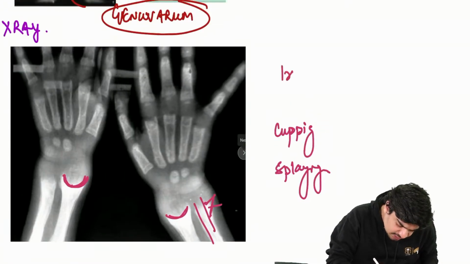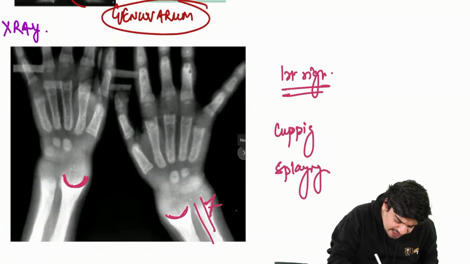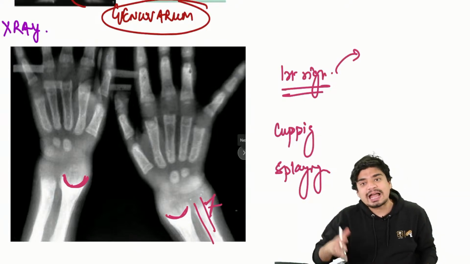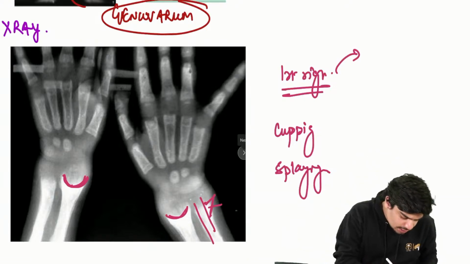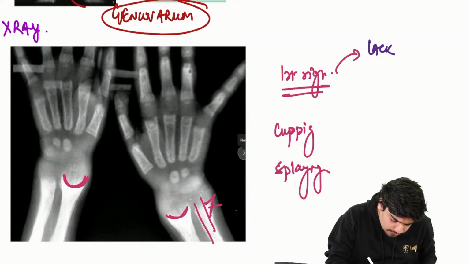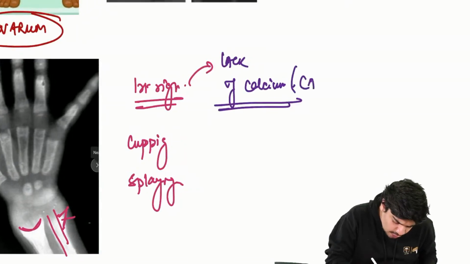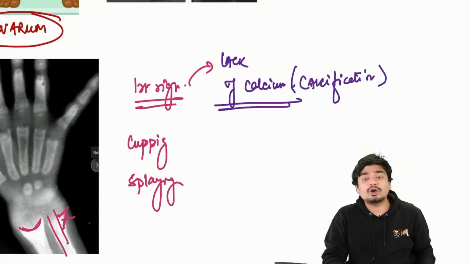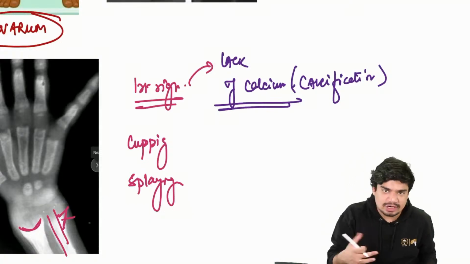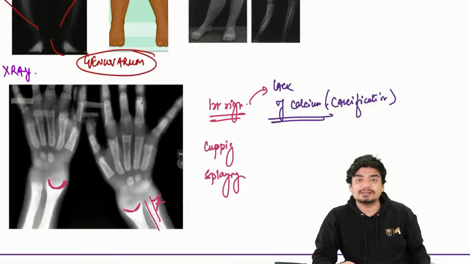But remember, the first sign is not cupping and splaying. The first sign is actually lack of calcification. Because calcium is not getting deposited, mineralization is not occurring. The first sign is lack of calcium, that is, lack of calcification. Lack of the provisional zone of calcification is the first sign.